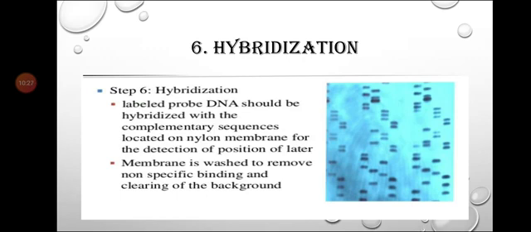As a result, DNA hybrids are formed on the nitrocellulose filter paper, and the remaining single-stranded DNA probe fragments are washed off.